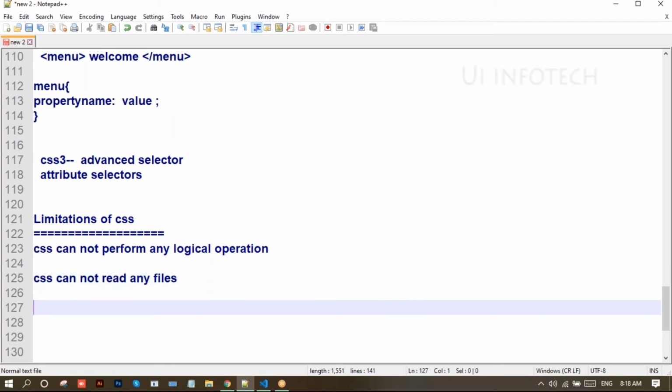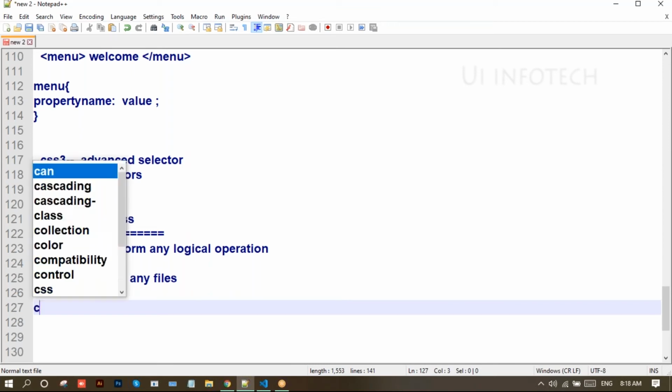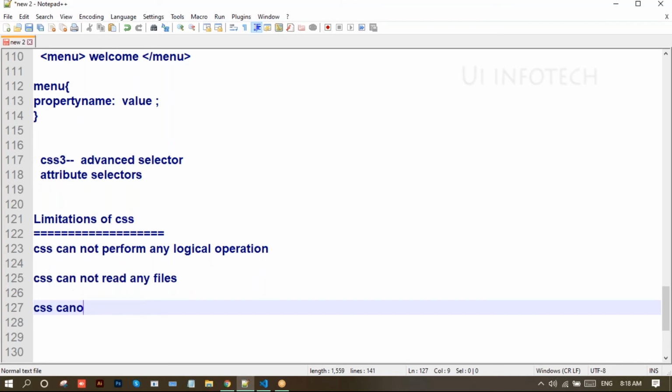And we cannot interact with databases. The third point is, using CSS we can't interact with the database. So CSS cannot interact with the database. Using CSS, we can't connect to the database. It is not possible to connect to the database using CSS.